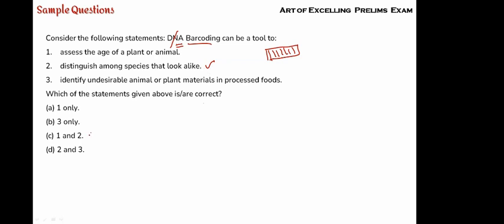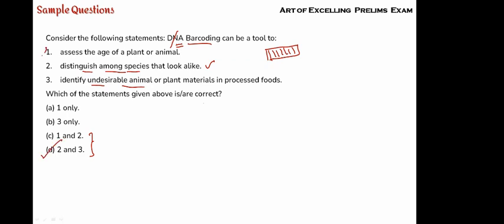If 2 is there, the answer should be here. So 1 and 3. Either 1 should be right or 3 should be right. Identify undesirable animal. Yes, if you are going to distinguish among species, undesirable animal can be assessed. So 2 and 3 go with each other.